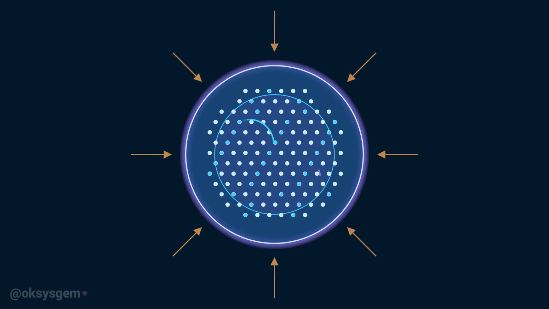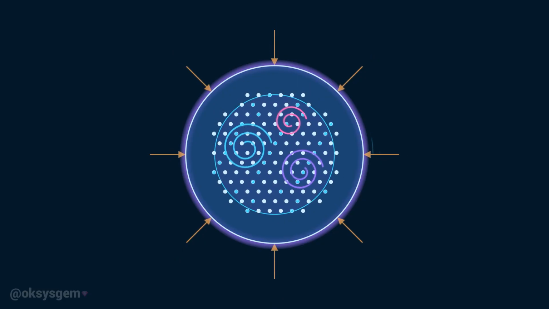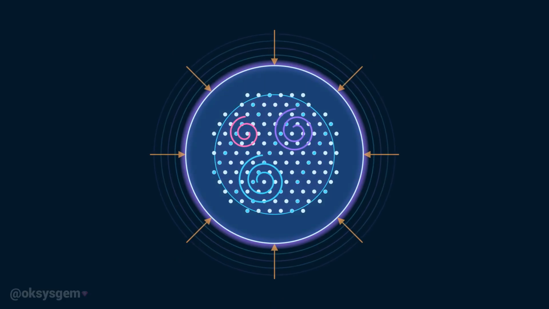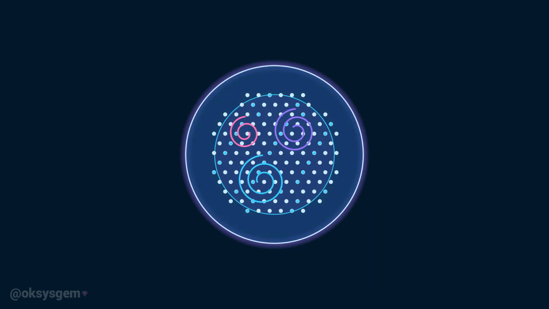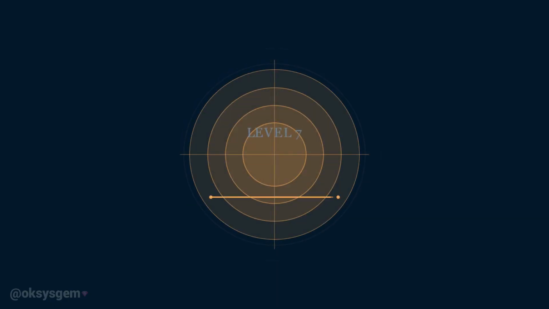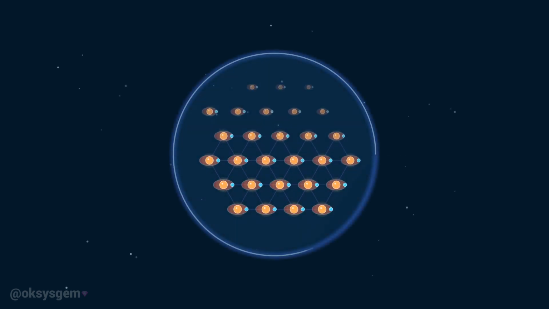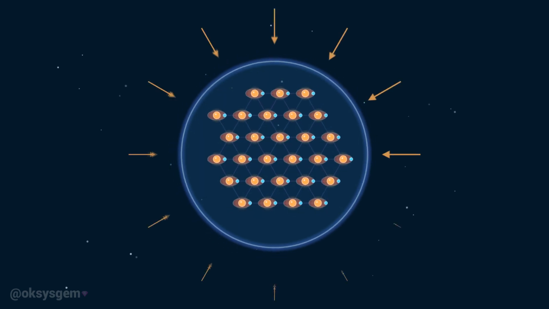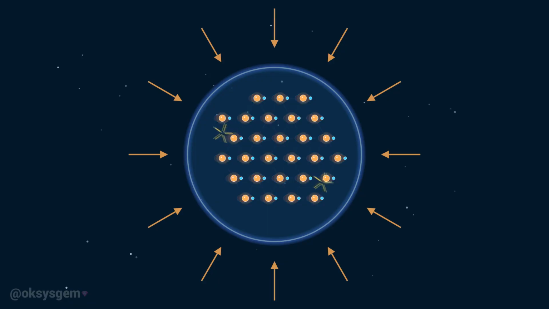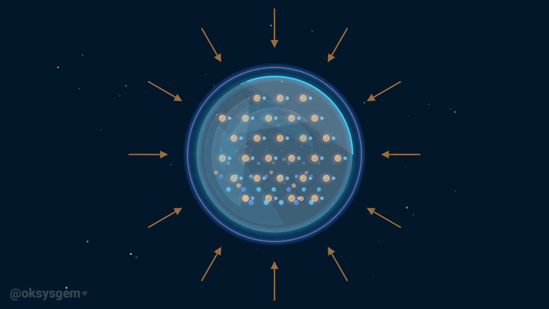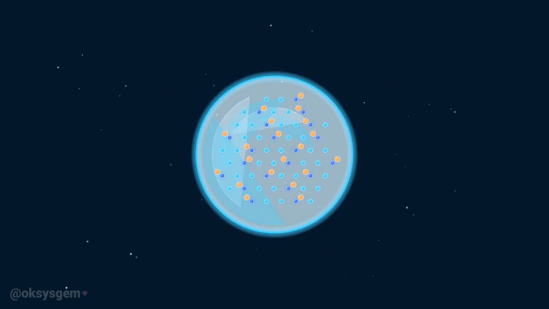Superfluid-like behavior may also exist inside neutron stars, where matter is compressed to densities far beyond anything naturally found on Earth. Level 7, Degenerate matter. Degenerate matter forms when matter is compressed so intensely that quantum mechanics becomes more important than ordinary chemical forces. It is mainly found inside the remains of dead stars.